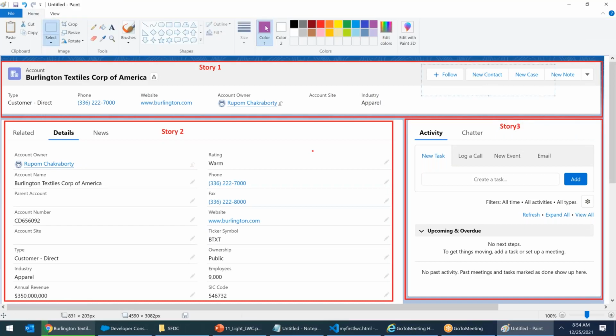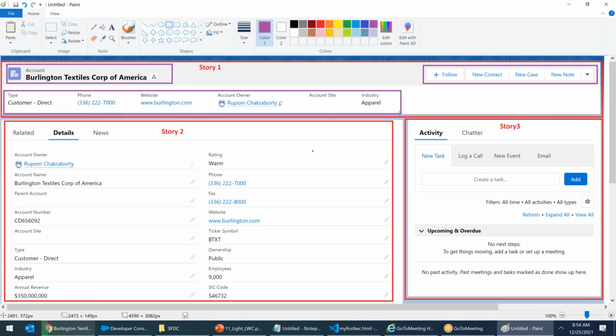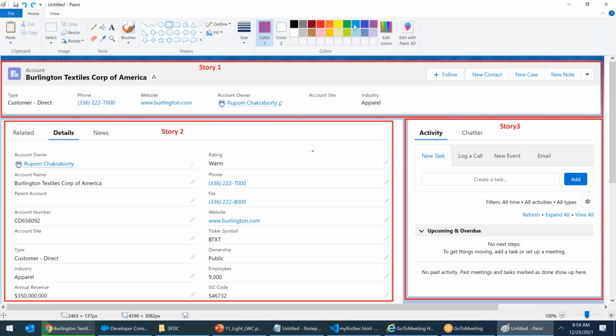These buttons are one story. This whole piece is one. This whole piece is another. Total, there are three. If the color is not good, then I will take a different color.